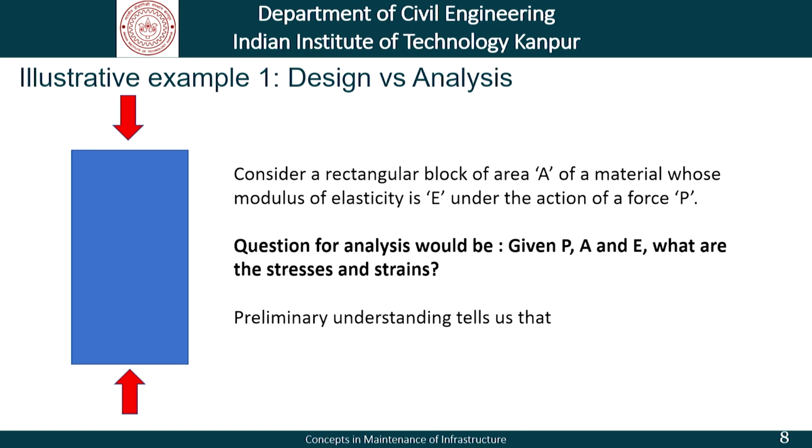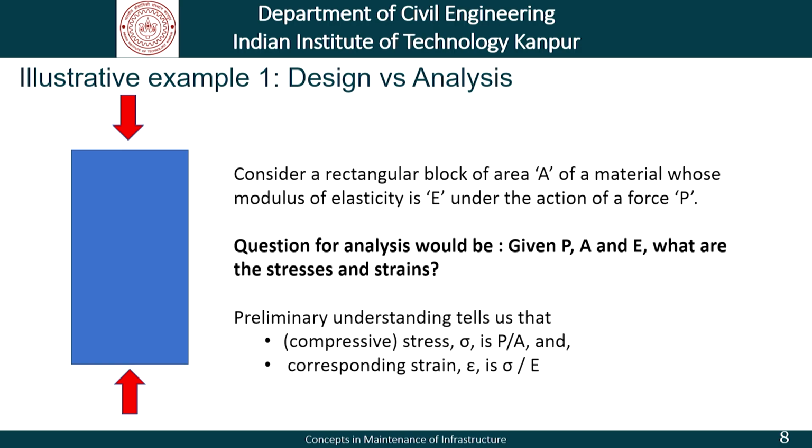From our preliminary understanding, we know that the compressive stress is basically sigma, which is P by A, and the corresponding strain, which is often denoted by epsilon, is sigma by E. We can replace the sigma by the P by A and so on and so forth. So, basically under the action of the load P, given the fact that the rectangular block has an area A and is made of a material which has a modulus of elasticity E, the response of the system would be a compressive stress of P by A and a corresponding strain of sigma by E.